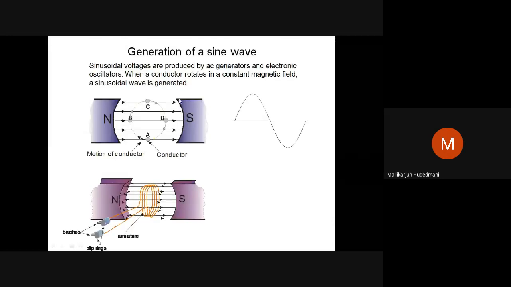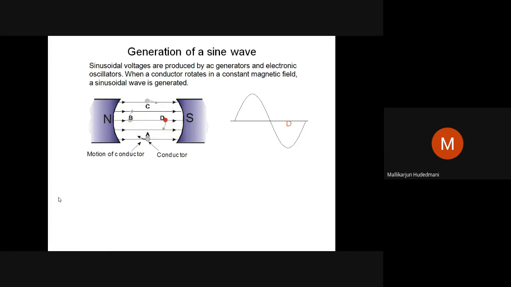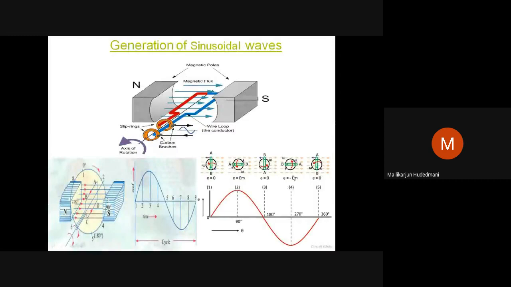So when generation of single phase AC takes place by a square or rectangular frame mechanism, a bundle of conductors in the form of a frame should be there, and we call them cutting edges. One side, the AB side, is a cutting edge, and the other side, the CD side, is a cutting edge, like this. Then the ends must be brought out as terminals on the slip rings. Slip rings should have carbon or graphite brushes touching them to get the external connection from them to the load. So I go back here, and I will run another view of that for your immediate understanding.